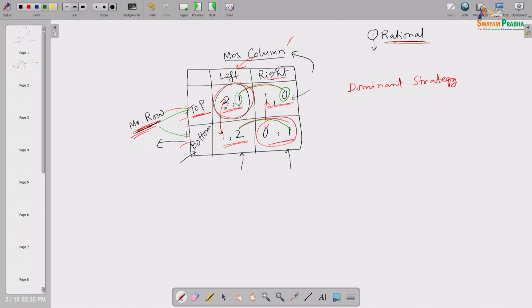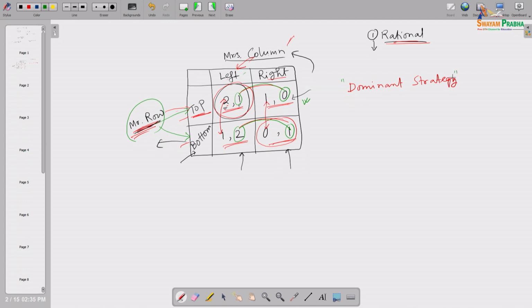Alternatively, when Row is going to choose bottom, that time also if Column chooses left, she will get 2, if Column chooses right, she will get 1. So, irrespective of what Mr. Row is going to choose, if Mrs. Column chooses left, she will always get more than what she could get by alternatively choosing right, the other option available to her. So, we are introducing here one peculiar game where both row and column, the two parties, each have a dominant strategy.